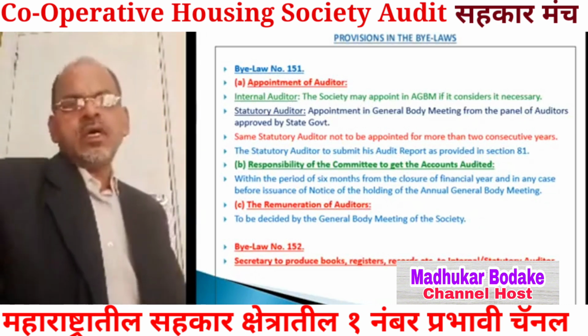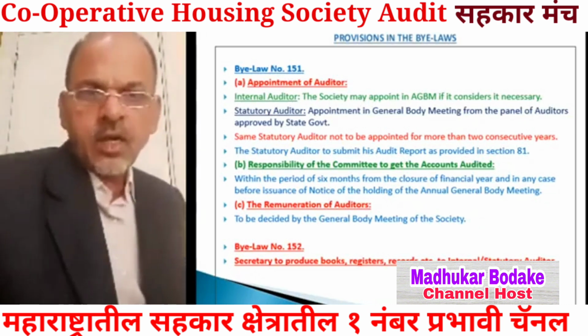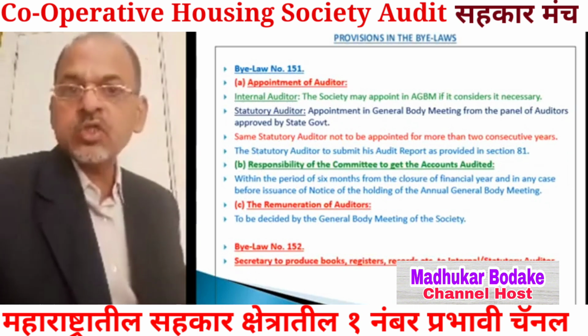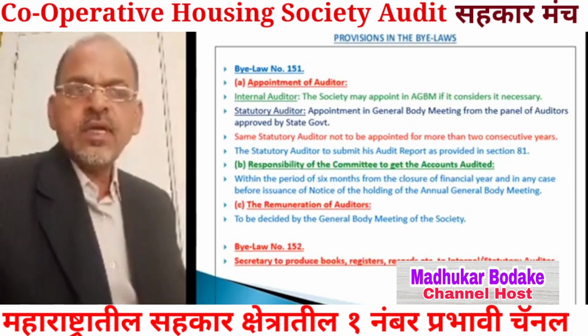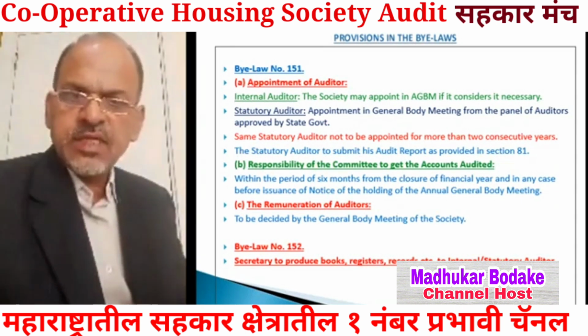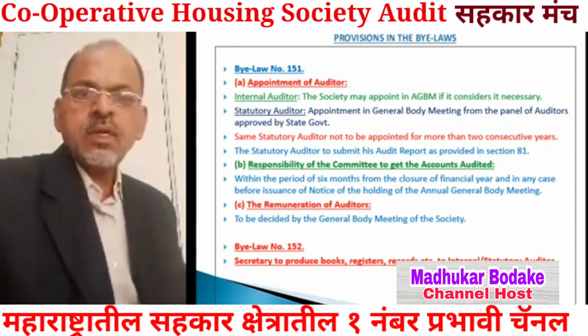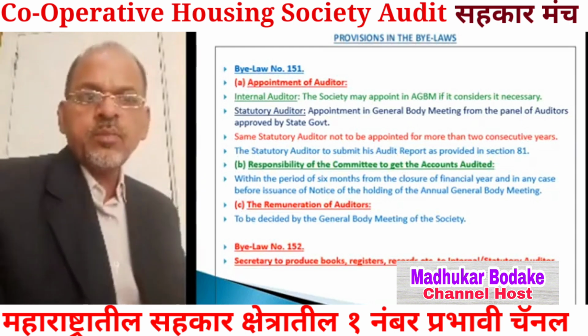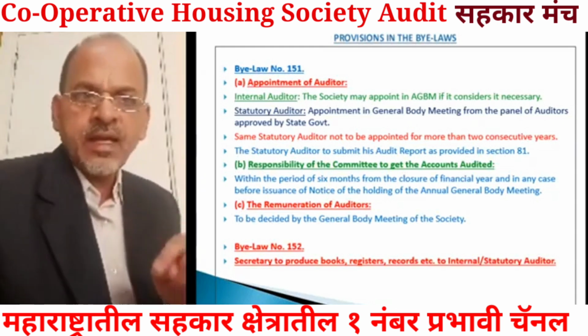Means to appoint an internal auditor is not mandatory. It is not binding on the society. If it considers necessary, means it is optional. But in that only there is a provision for appointment of statutory auditor, which is mandatory.